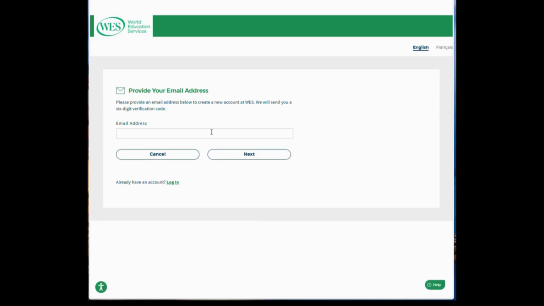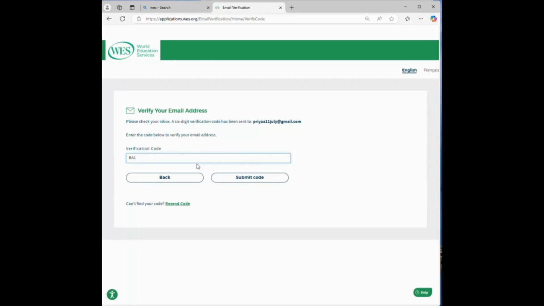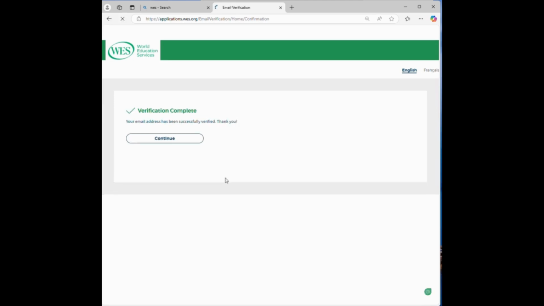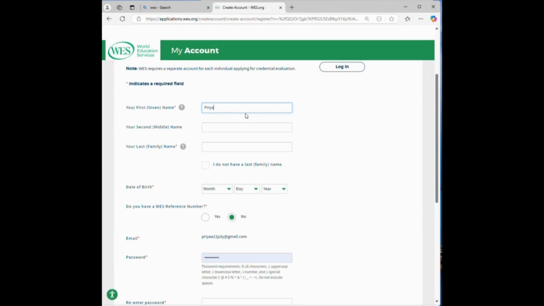After that, you need to provide your email address, then click on next. It will ask you for the verification code. You need to enter that code, and after that, you have to submit that code. Once the verification gets completed, you can click on continue. Now you need to create an account here.